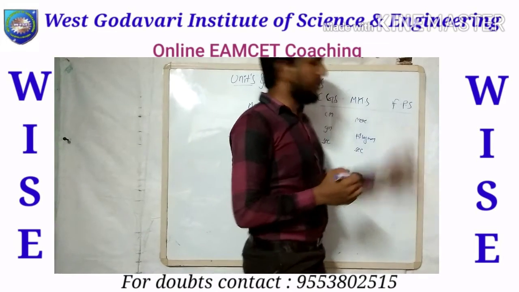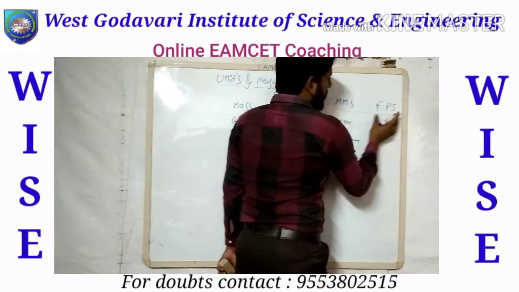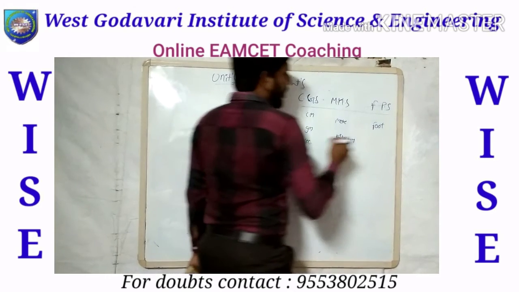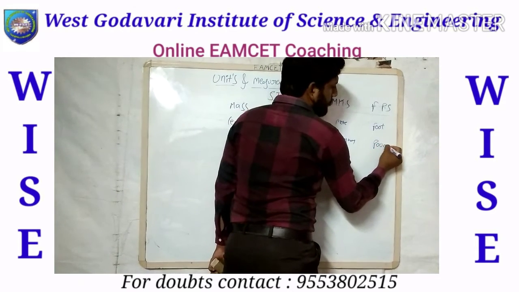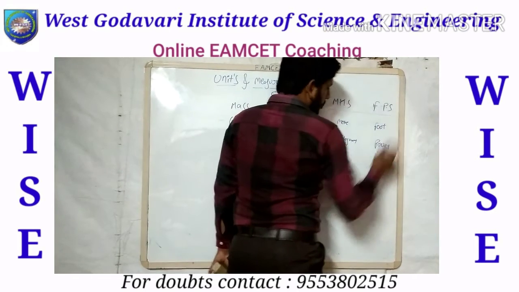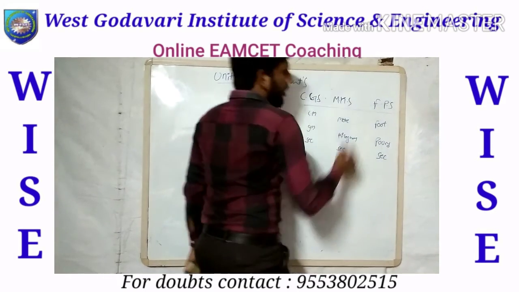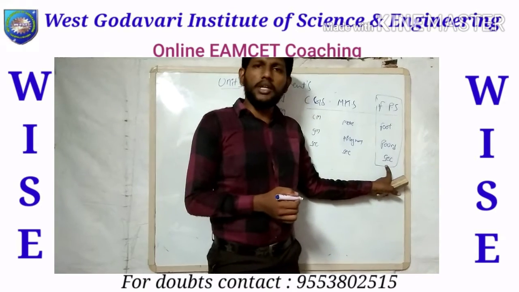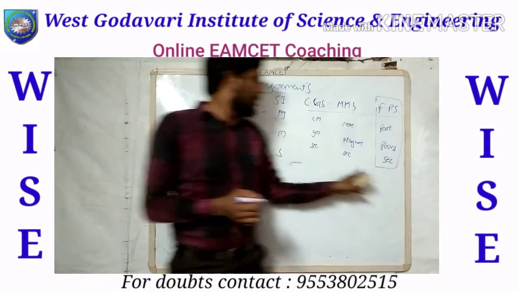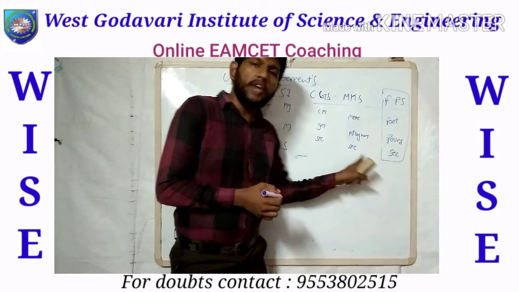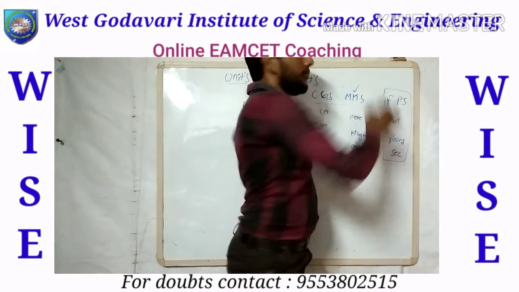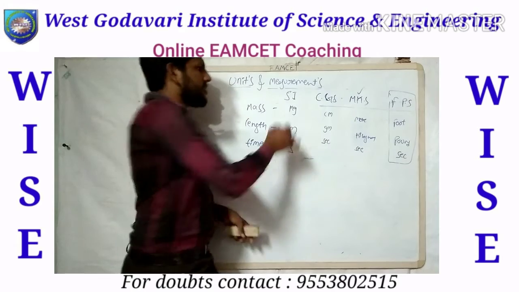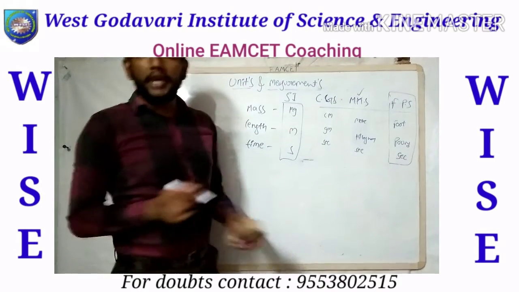Coming to the third system, the FPS system, it is based on feet for length, pounds or lbs for mass, and for time seconds, of course. This one is mostly used in foreign systems, not in the Indian system. The other two were primarily used in olden days. To avoid confusion among these systems, the international standards made only one system, the SI system: kg, meter, second.